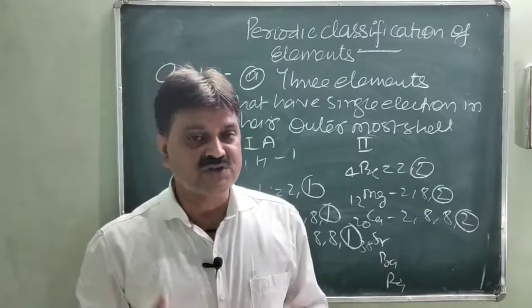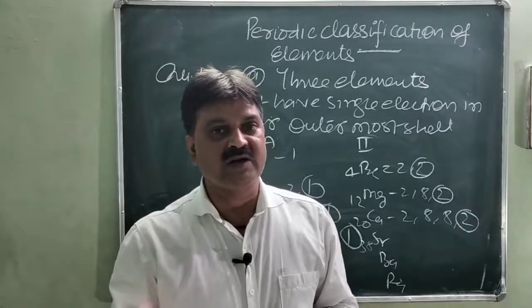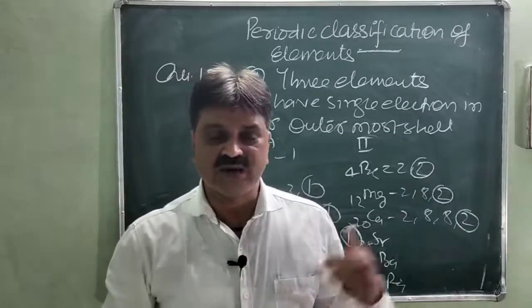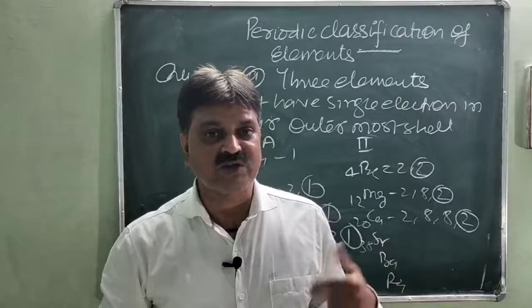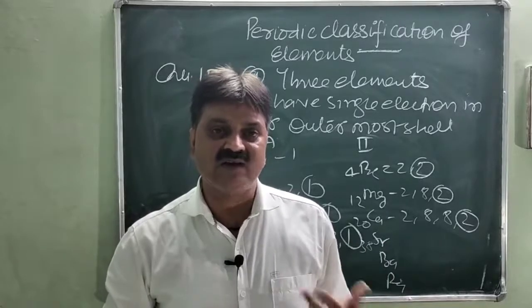Due to this reason they are regarded as the second group of elements, due to the presence of 2 electrons in their outermost shells. Similarly, the first group elements are regarded as the first group because they have 1 electron in their outermost shells.